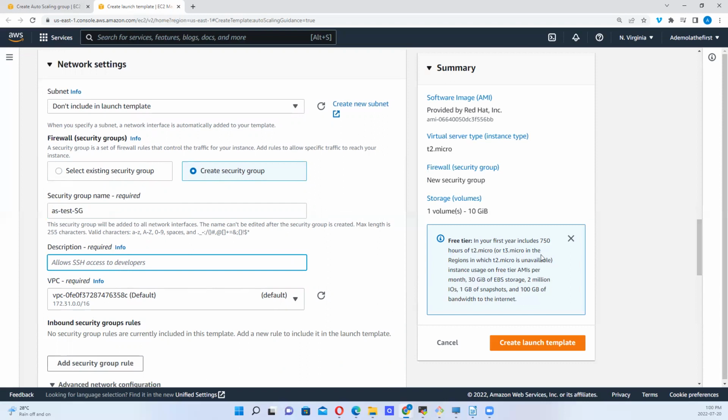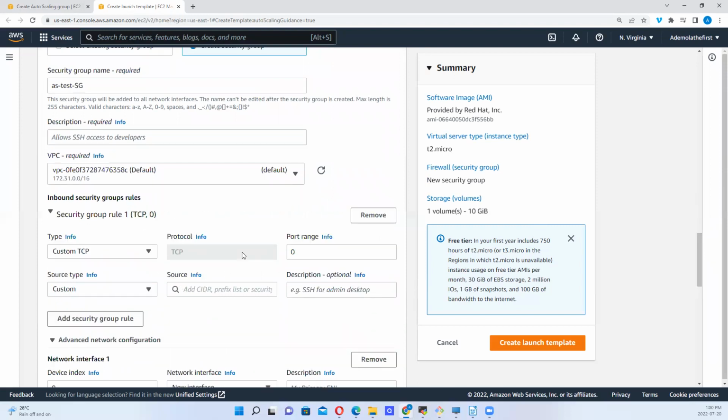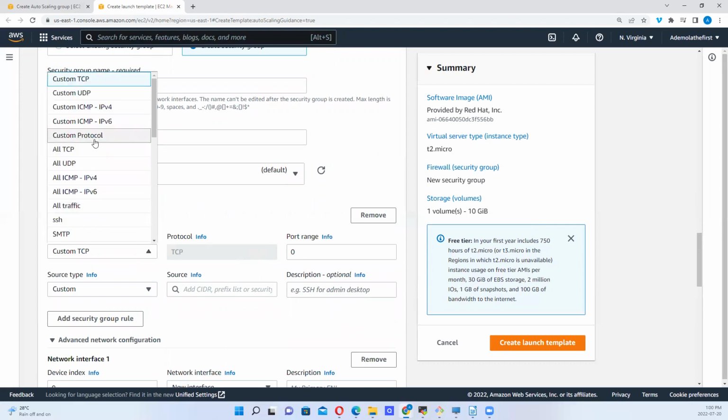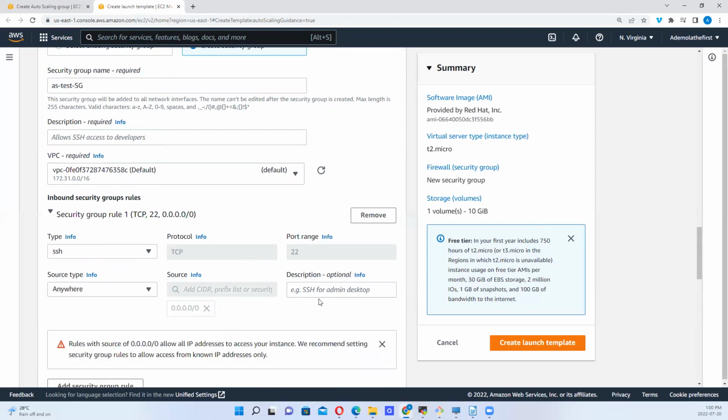Those are options, right? So I can go ahead and add a security group rule, okay? I can say, okay, SSH 22. I can say from anywhere. I can say, okay, this is fine.